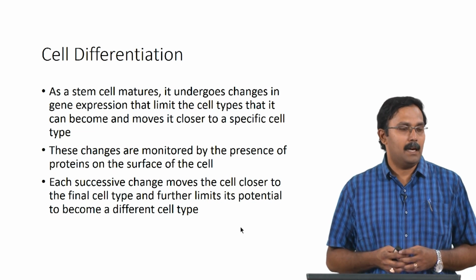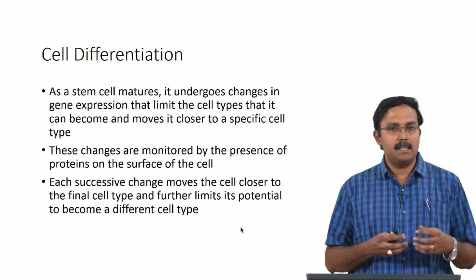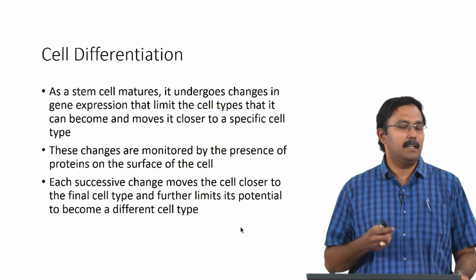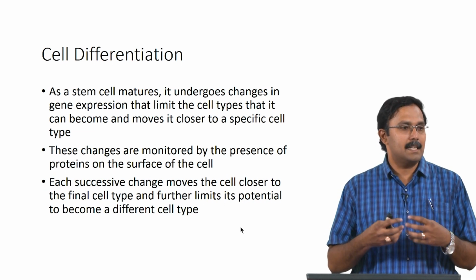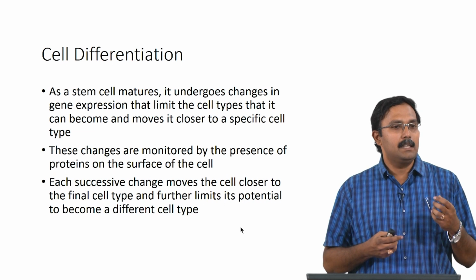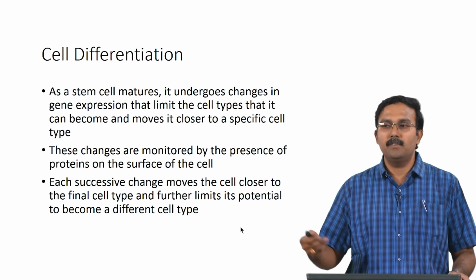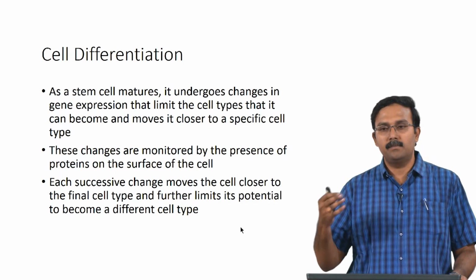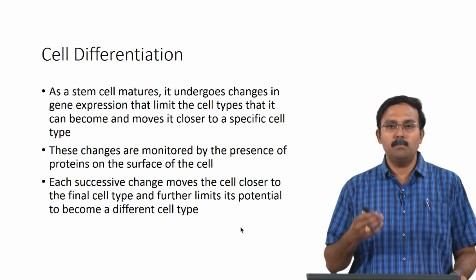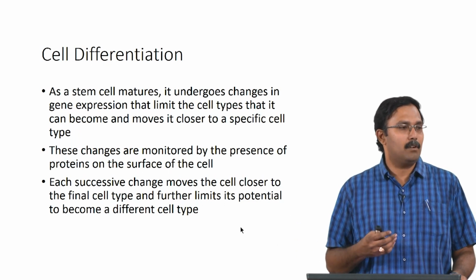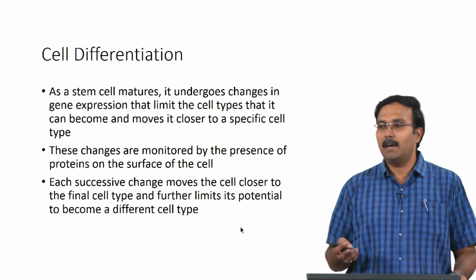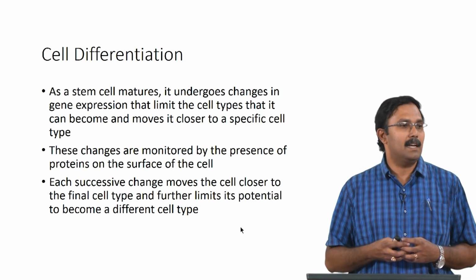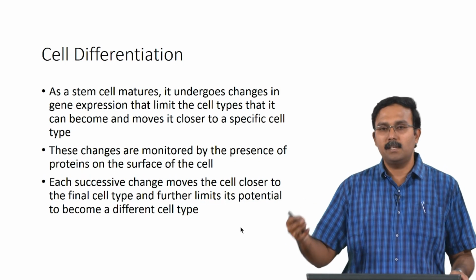What actually happens in a differentiation process is, as a stem cell matures, it undergoes changes in its gene expression that limit the cell types that it can become. There are changes inside the cell which make sure that it is beginning to get some of the functionalities of the differentiated cells, and because this happens, it starts moving closer towards the final cell type. These changes can be monitored by the presence of proteins on the surface.